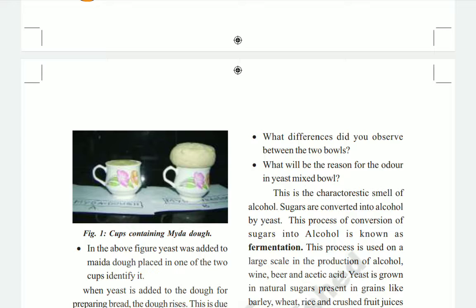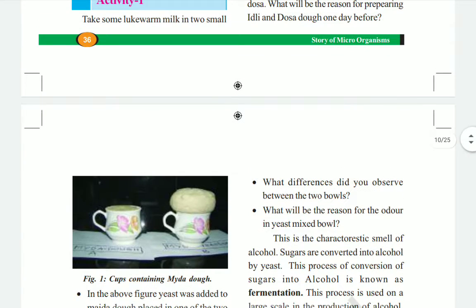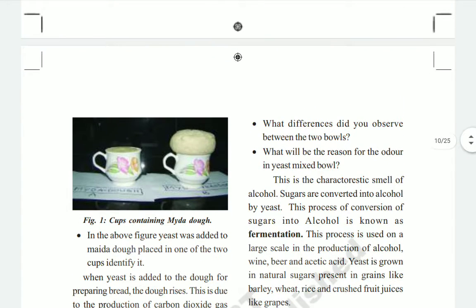Whenever we add yeast to the maida flour, that yeast is also one of the helpful microorganisms to us. This yeast will produce some carbon dioxide, and because of the carbon dioxide only, the maida dough will become larger, and it makes the mixture soft and sponge-like.